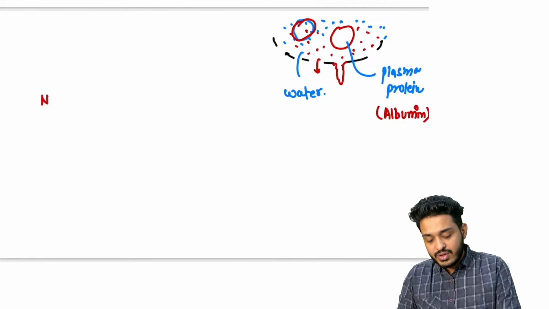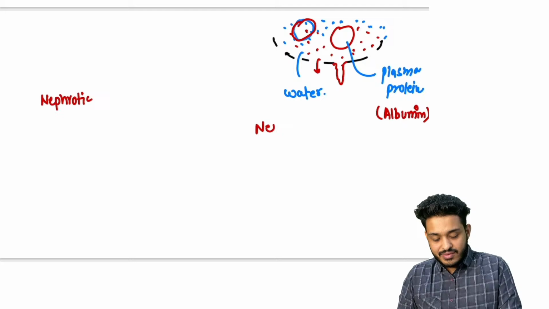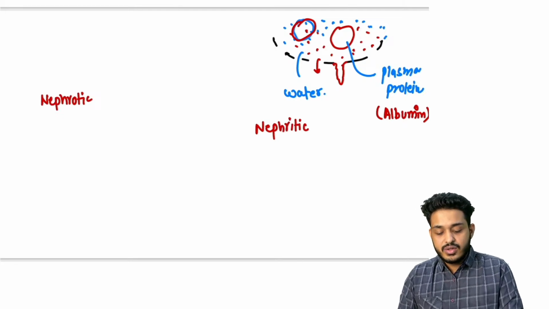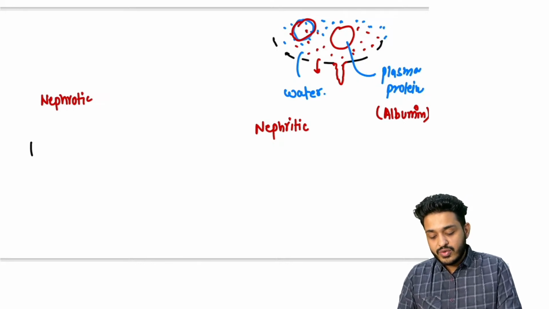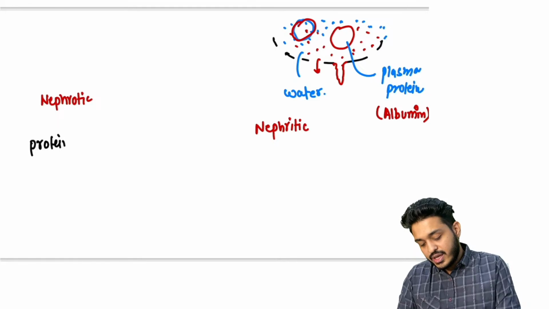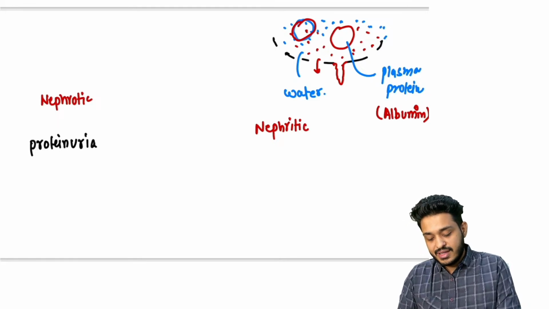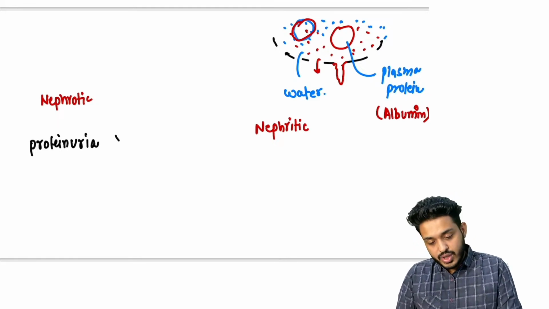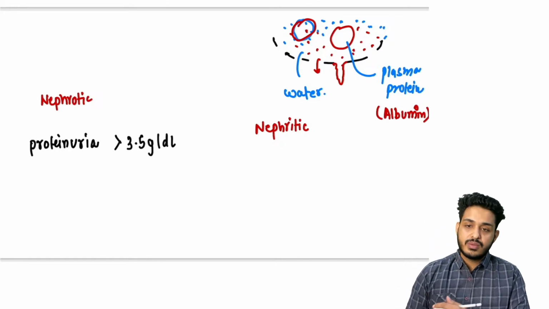So what is nephrotic syndrome? What is nephritic syndrome? Simple understanding. Nephrotic में क्या होगा? You can remember nephro is like pro. So what will happen? There will be proteinuria. Proteinuria कितना? More than 3.5 gram per deciliter. That is going to be the proteinuria.